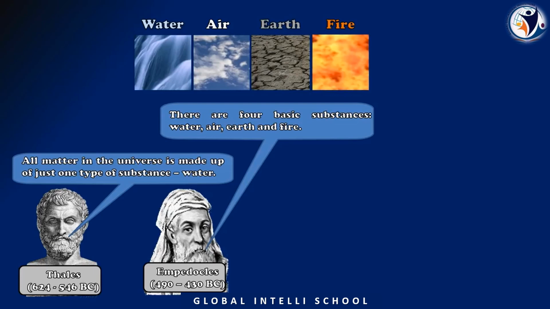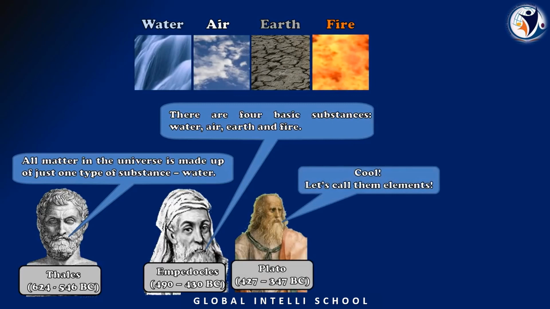That means whatever elements have been introduced or discovered, all of them belong to either water, air, earth, or fire. In this way, he said that all the elements can be arranged in these four categories.